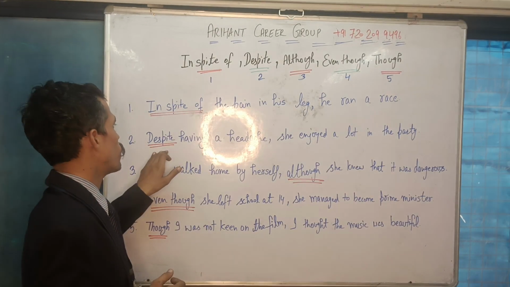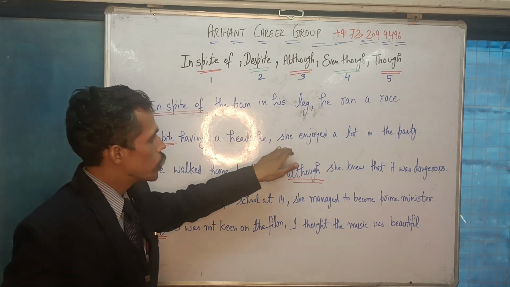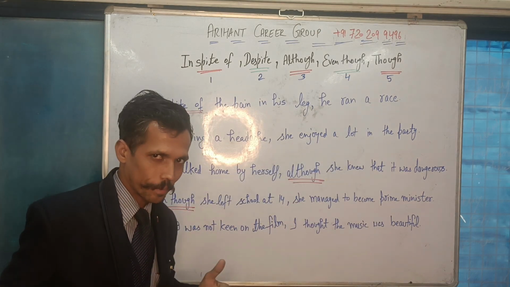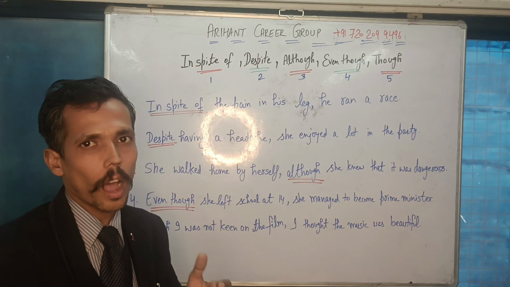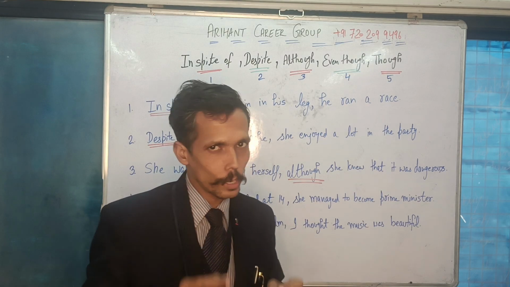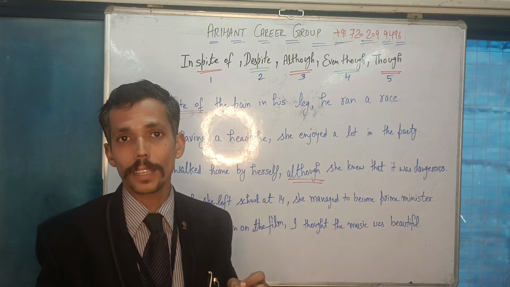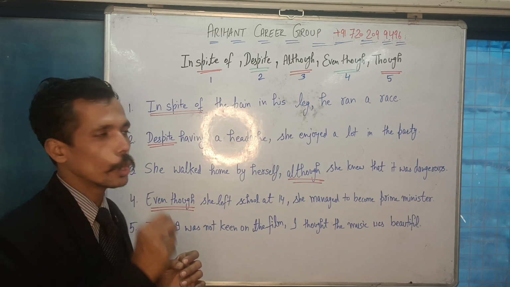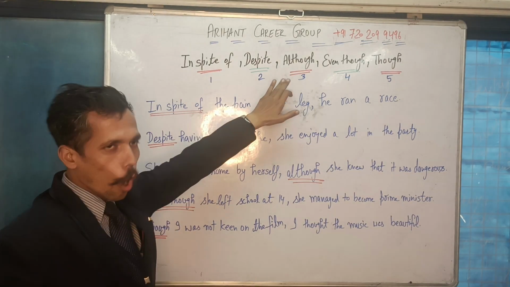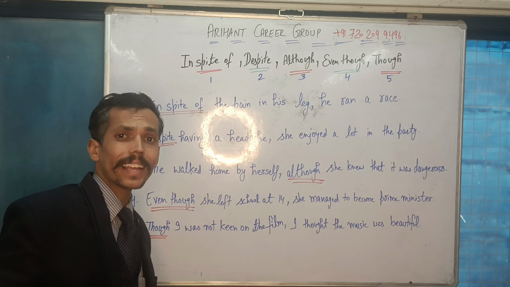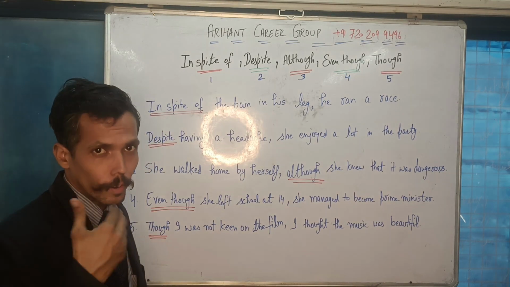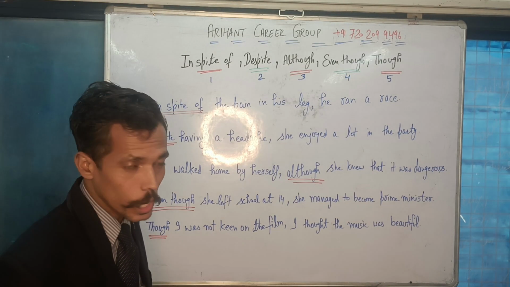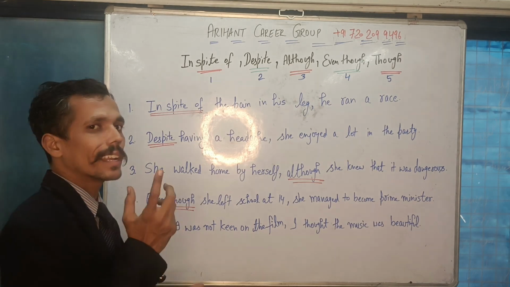So the sentence here was: despite having a headache, she enjoyed a lot in the party. Is it clear? I hope you have understood how to use in spite of and despite. Now I will be discussing with you how to use although, even though, and though. So when we talk about although, if I use this word, which is a conjunction, at the beginning of a sentence, let us see how we can use it.